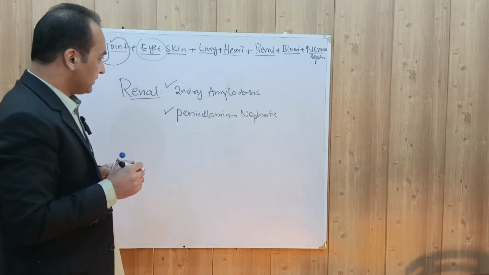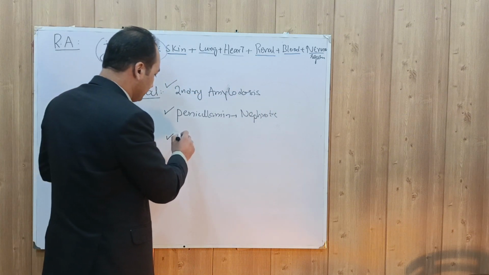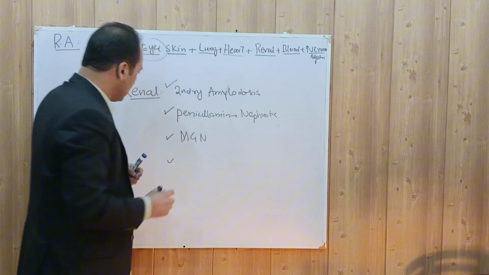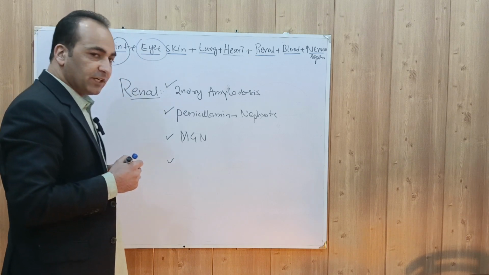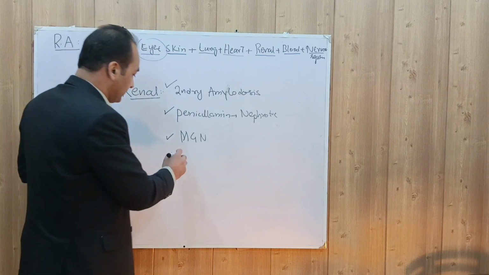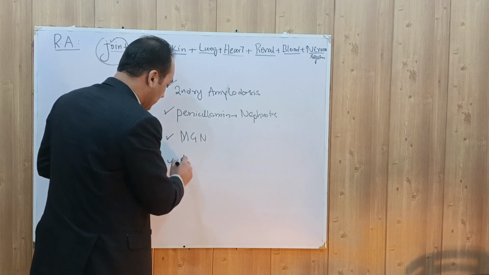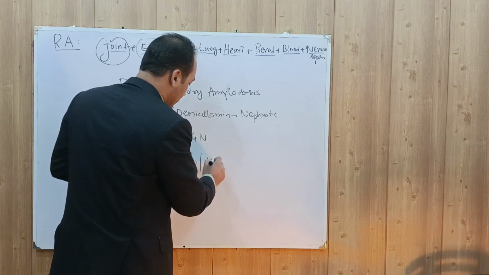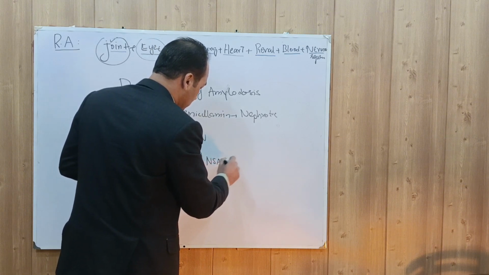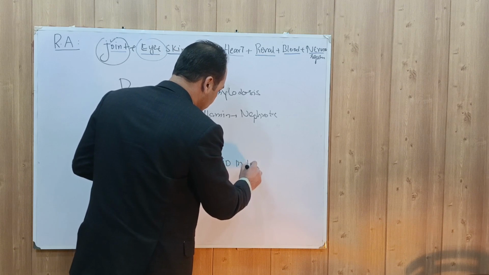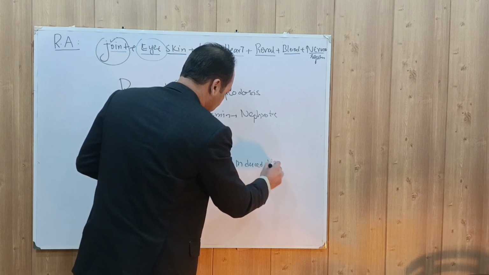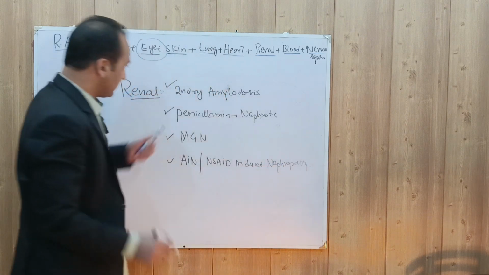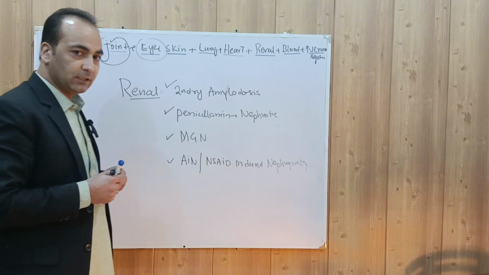Also, these patients are associated with membranous glomerulonephritis, MGN. Rheumatoid arthritis patients take NSAIDs, and it can cause AIN, acute interstitial nephritis, or NSAID-induced chronic nephropathy. So these are the renal manifestations of rheumatoid arthritis.